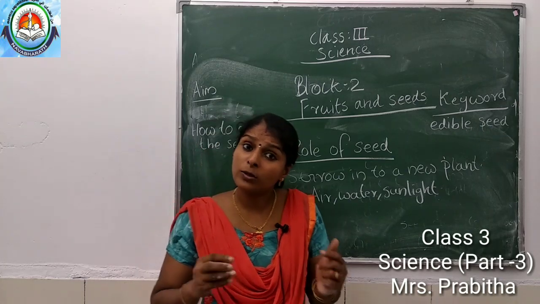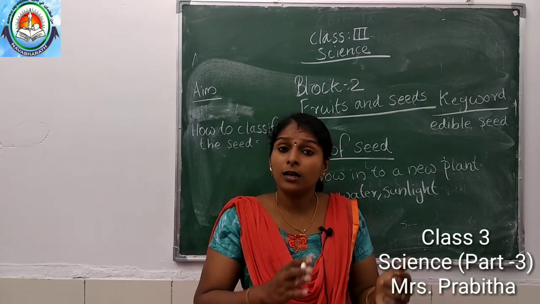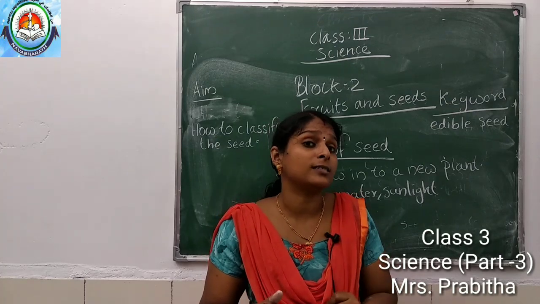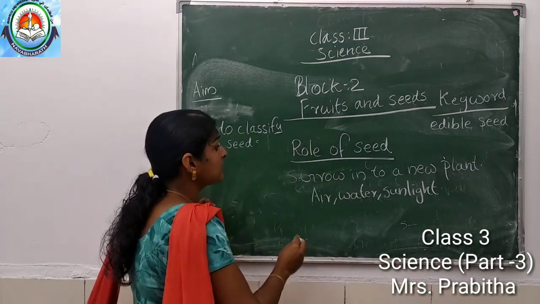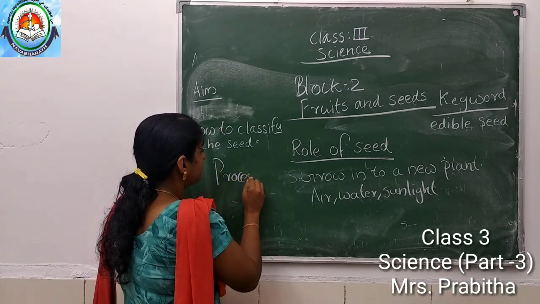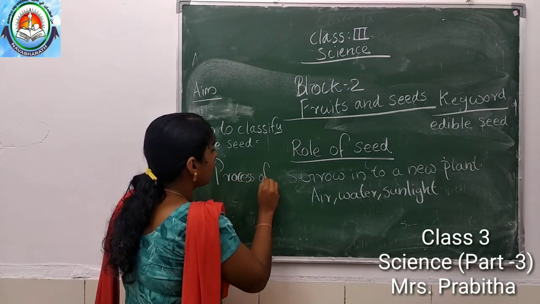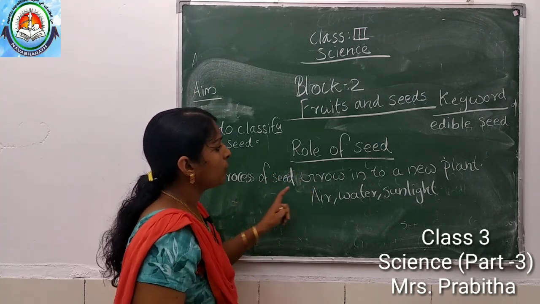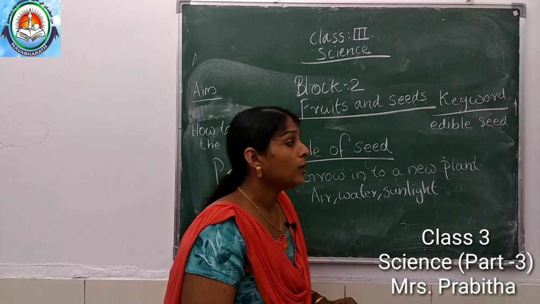So there is some process in between, as the seed grows into a new plant. The process of a seed growing into a new plant is called by one new word.